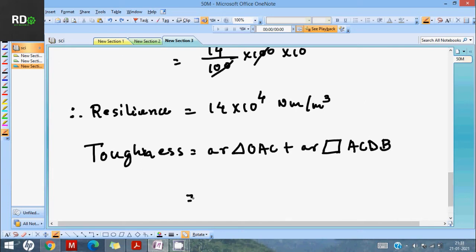So first you know the area of the triangle, that is 14 into 10 to the power 4. It is already being found, right? The area of the triangle.